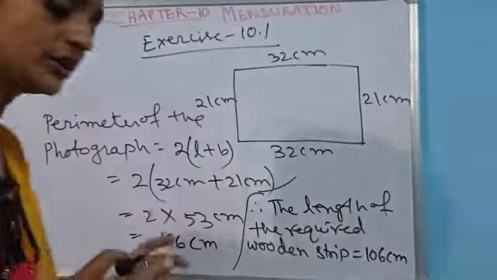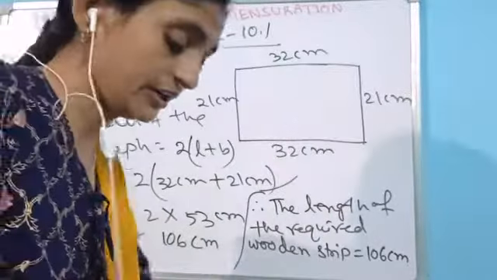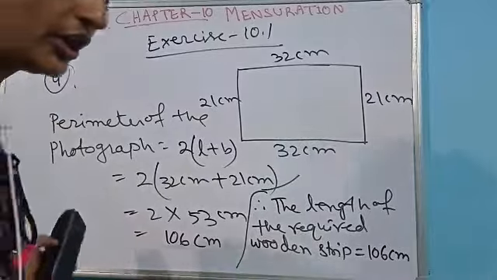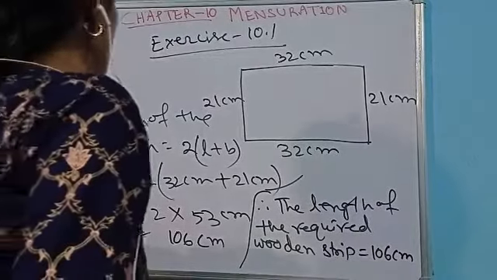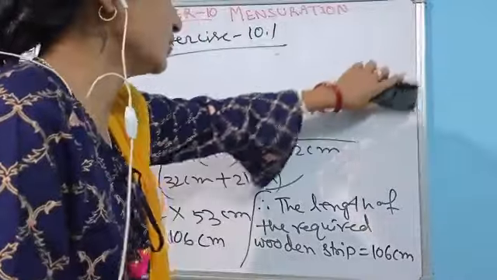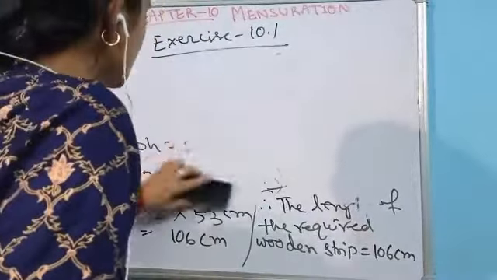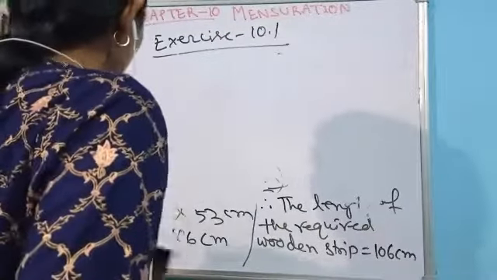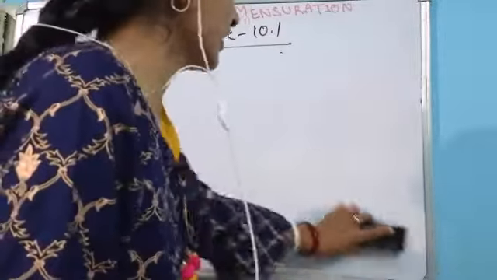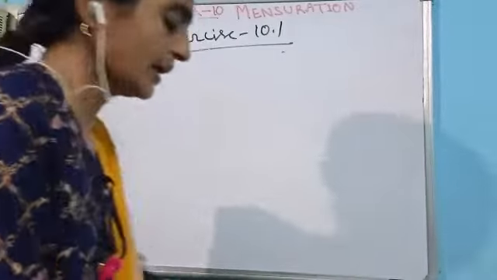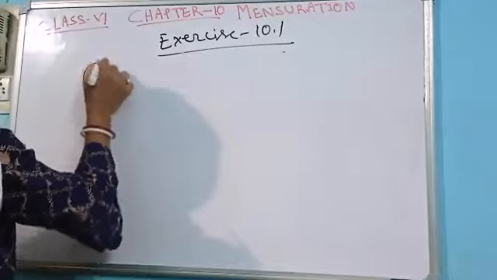Here you have one question, question number 9. You can go through your book. You have been asked to find the side of a square whose perimeter has been given. Okay, what to do in this question? Let's come to question number 9 of the same exercise. Here we will find the length of one side.